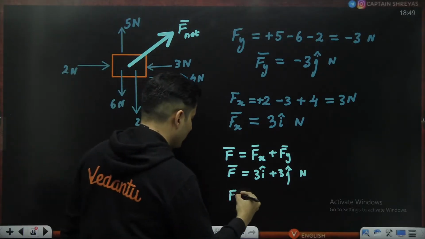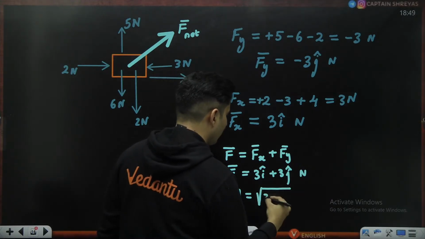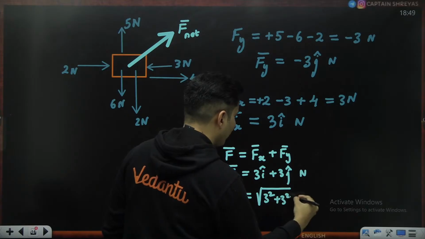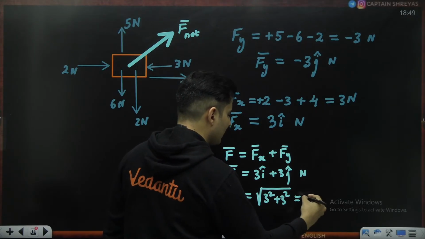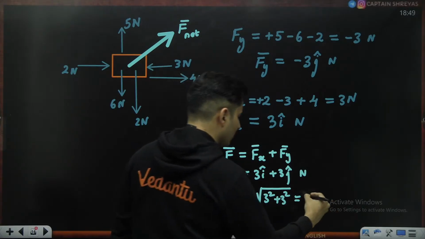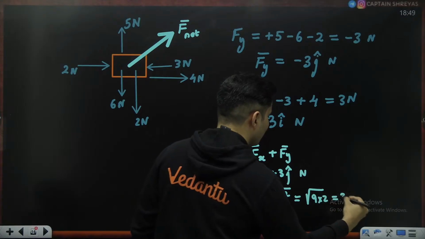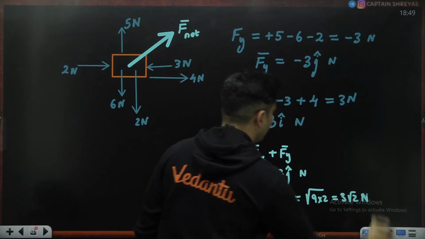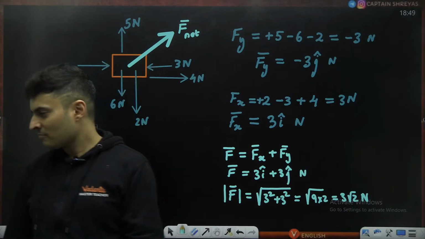If somebody asks you what is the magnitude of that net force, well, you will just take the components. So 3 and 3, square it, add it inside the root. That's it. So 3 square and 3 square is 9, 9 2 times. So this will be nothing but a 9 multiplied by 2, which is nothing but 3 root 2 Newton. So that is the net force acting on this particular mass.